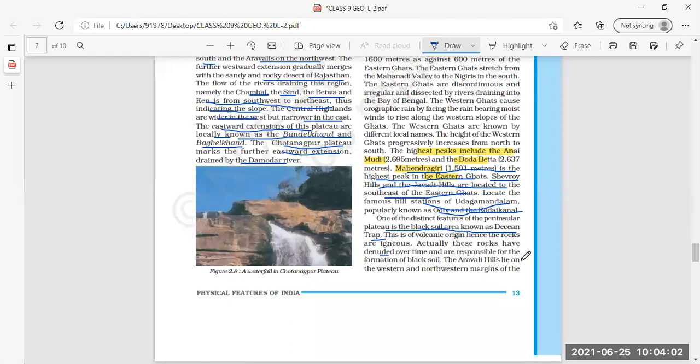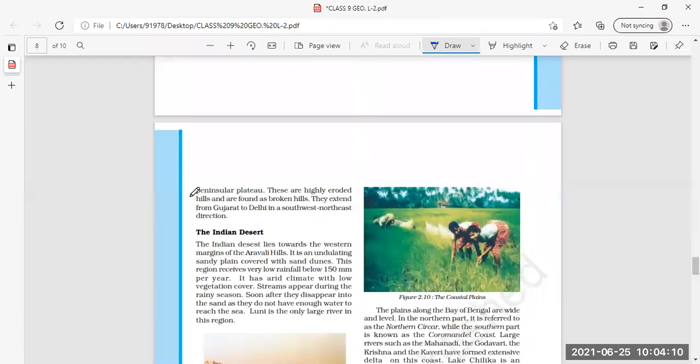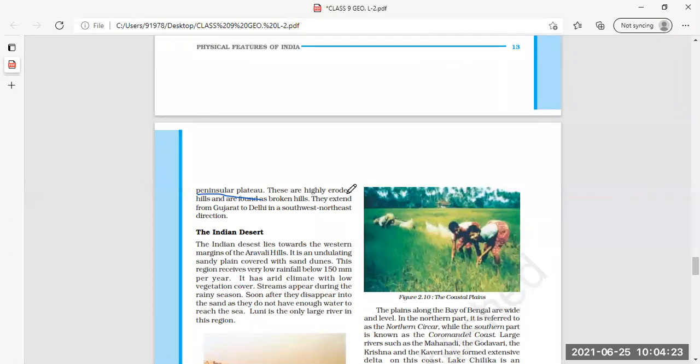Now the Aravalli Hills lie on the western and northwestern margins. Which hills lie on the western and the northwestern margins? Aravalli Hills of the Peninsular Plateau. Yes, they are highly eroded. Now, eroded, you know the meaning of eroded? Eroded means they are highly damaged or destroyed.